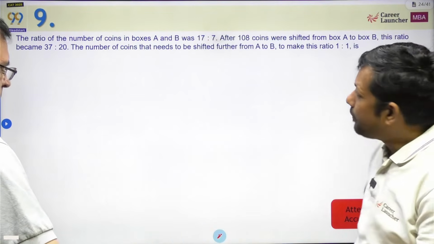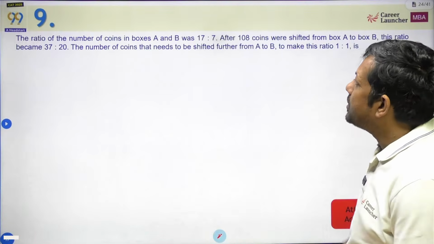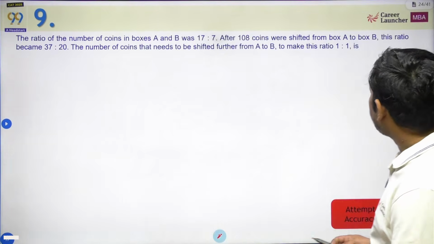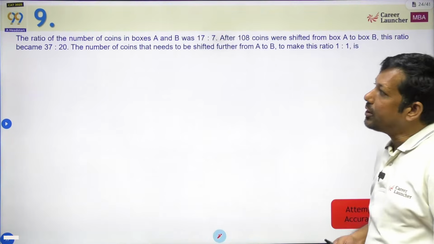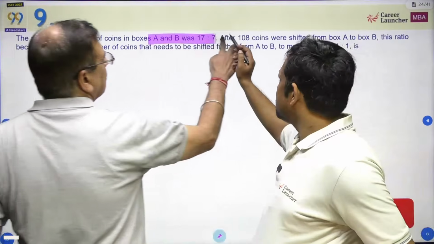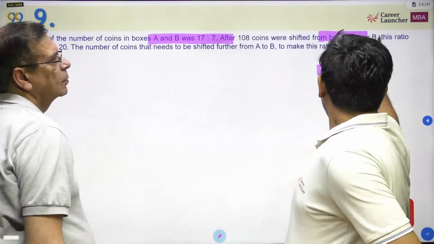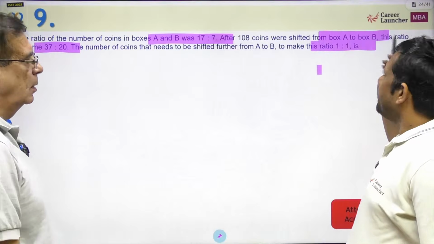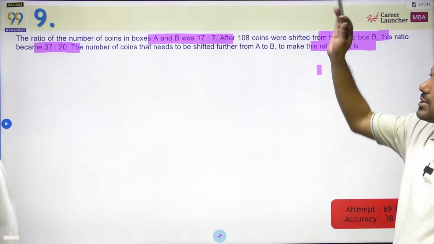The ratio of the number of coins in the boxes was 17:9, and after 108 coins were shifted from box A to box B, the ratio became 37:20. Some coins were moved from here to here, and the ratio became this. And finally we have to make it 1:1, so how many more do we have to shift back?